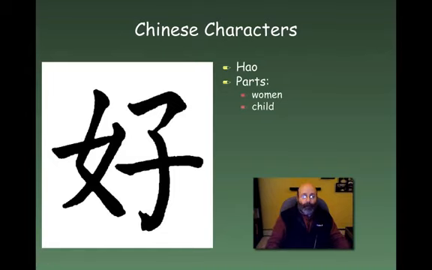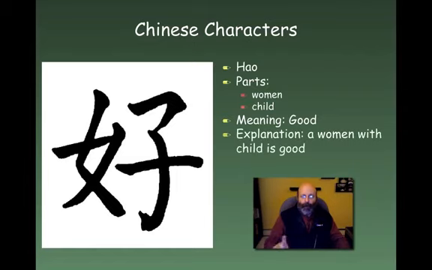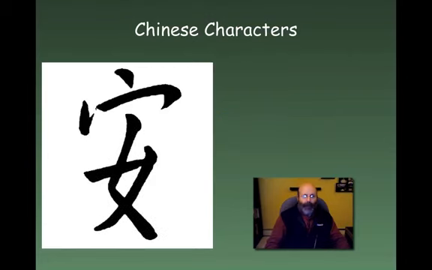The definition of this word is very interesting because this is the word good in Chinese. So what's good in Chinese is a woman with a child. Even though the word means good, the characters, the pictographs, have different meanings for people. In this case, what's good is a woman with child, and in particular, a male child, not a female child. So a woman with child is good. That's our explanation.